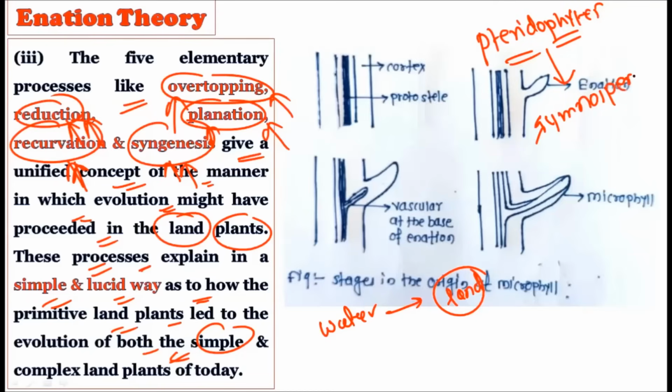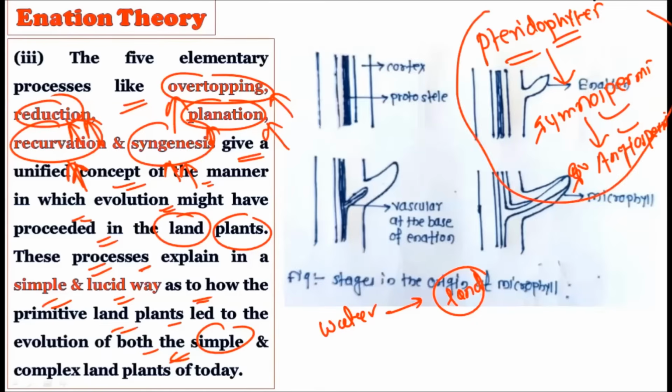Okay, the more advanced form of the pteridophytes is the gymnosperm, and from the gymnosperm there is a formation of angiosperm, which is even more complex as compared to the gymnosperms. So all these vascular plants relate themselves to the Enation and the Telome theory, because the Enation and the Telome theory told us how the plants from the aquatics got converted into the land plants, and these land plants are called the pteridophytes, which later give rise to the gymnosperm and to the angiosperm.